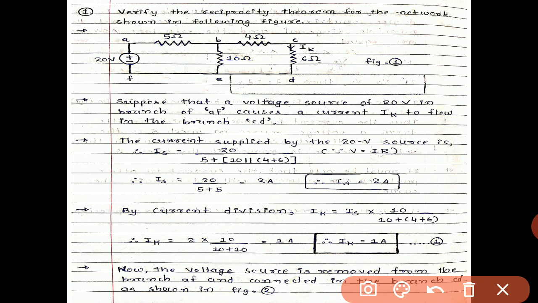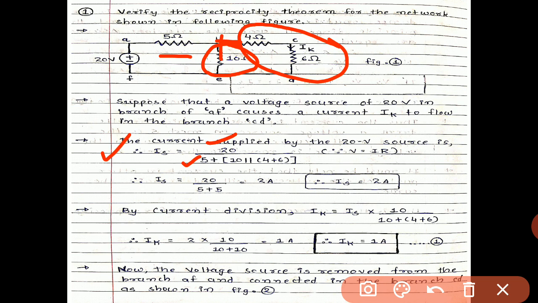If it is not given, the current supplied by the 20-volt source is, by Ohm's law, V equals IR, so I equals V upon R. V is 20 over here, and the equivalent resistance is 5, because the 20-volt source is in series with 5. So 5 plus a parallel combination: the 10 is in parallel with 6 plus 4, because these two are in series.